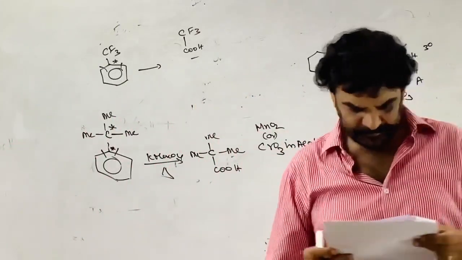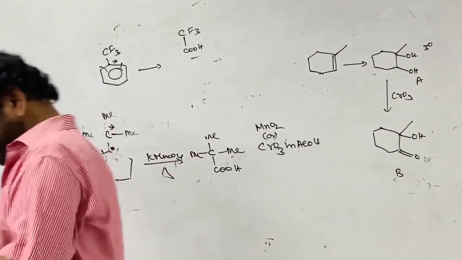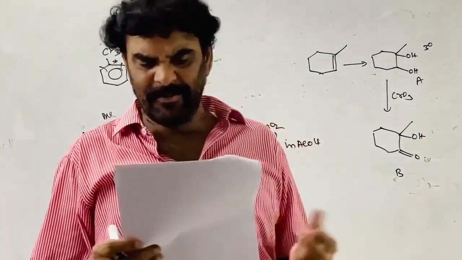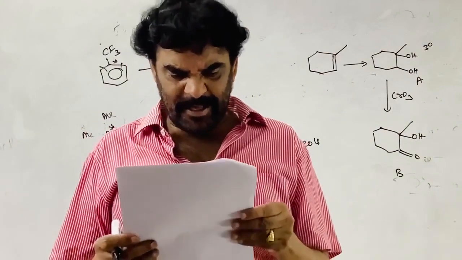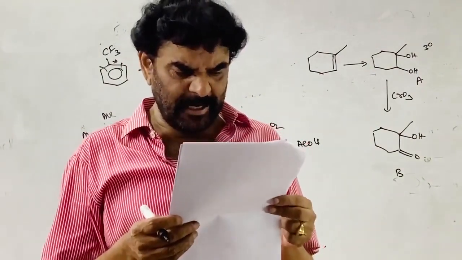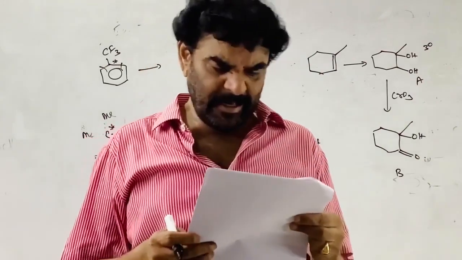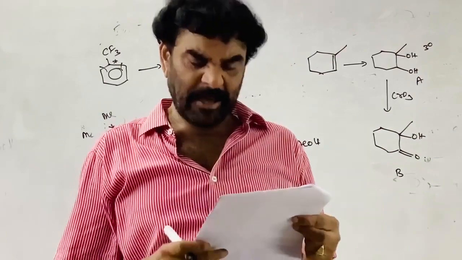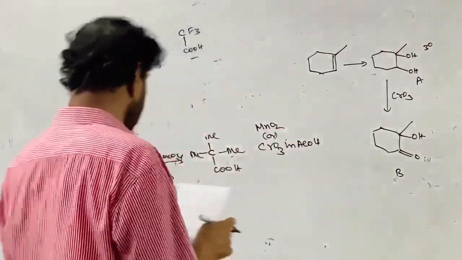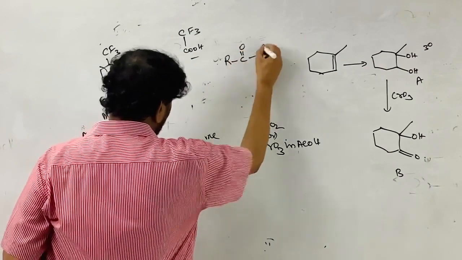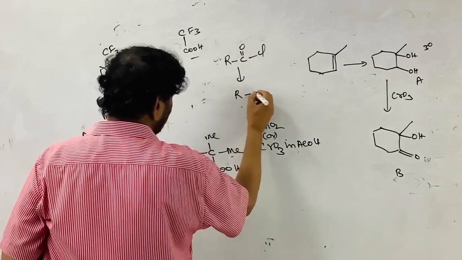Next. See, this is 49, nothing but the acid chloride treated with DIBAL-H. When acid chloride is treated with tri-tertiary butoxy aluminium hydride, this is equivalent to your acid chloride with DIBAL-H. The acid chloride is converted into the aldehyde.